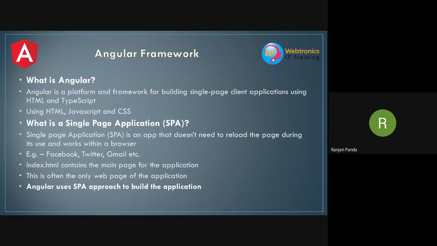JavaScript is controlled by an organization called ECMA, or European Computer Manufacturers Association. Whatever new syntax is to be introduced in JavaScript, ECMA introduces it. So we sometimes call JavaScript ECMAScript also. The JavaScript versions are not like JavaScript 1, 2, 3. These are called ECMAScript 1, ECMAScript 2, ECMAScript 3, like that. ECMAScript 5 was the most popular one and a major release. After that, ECMAScript 2015 was the major release. ECMAScript 6 was named ECMAScript 2015.